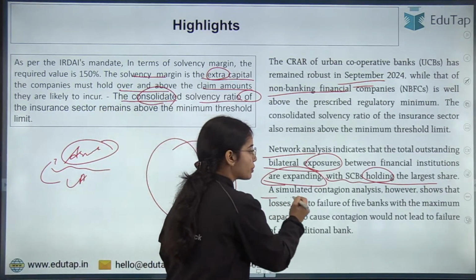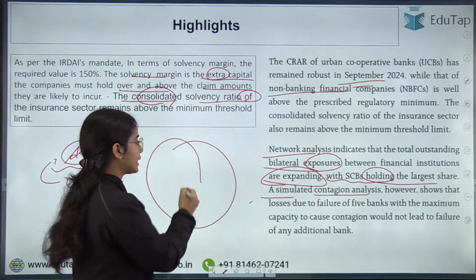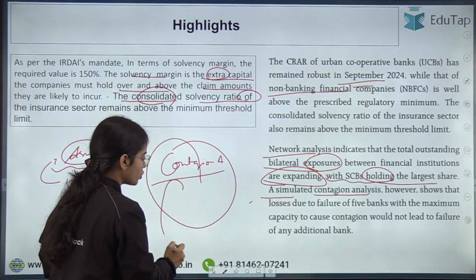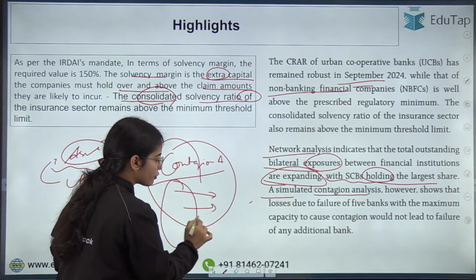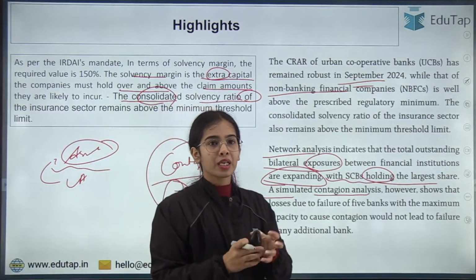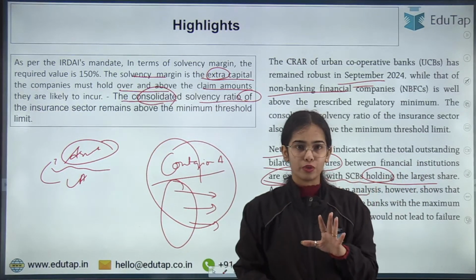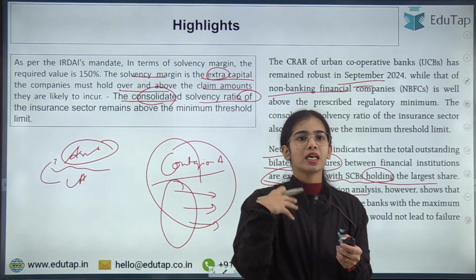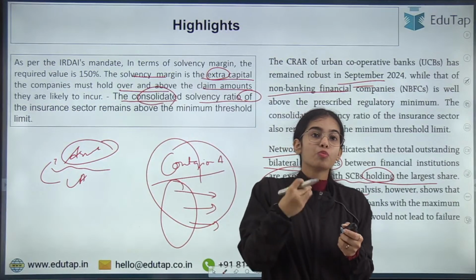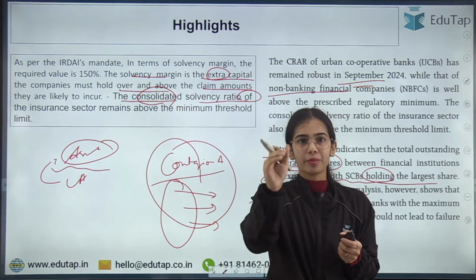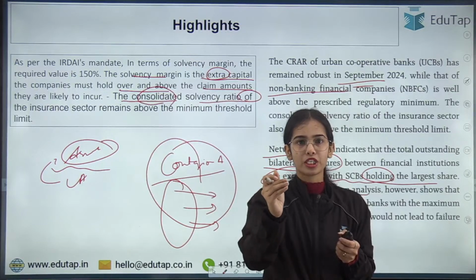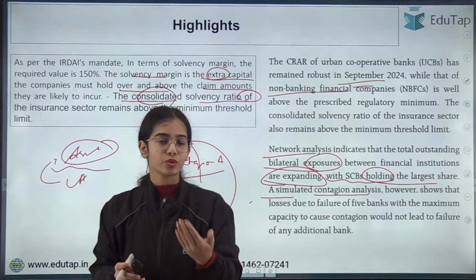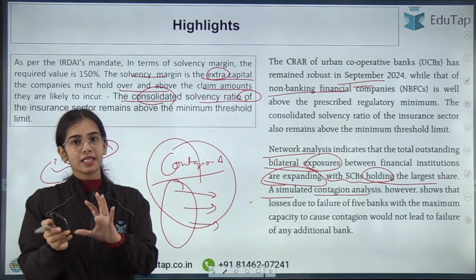Okay, so a simulated contagion analysis was done. Contagion analysis means that if a few banks fall, how it will affect the other banks. Let's say that I have the most connection with all of you, because you do not know each other, but I can talk to all of you, or I can reply to all of you. Okay, Manish, Neil, Nitya, Yashu, Sorish, and all of you that are commenting right now. So I can talk to all of you through the system, but there is less connectedness between you all.